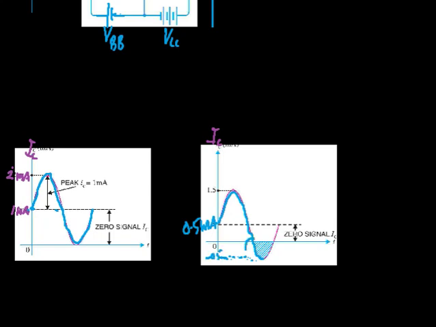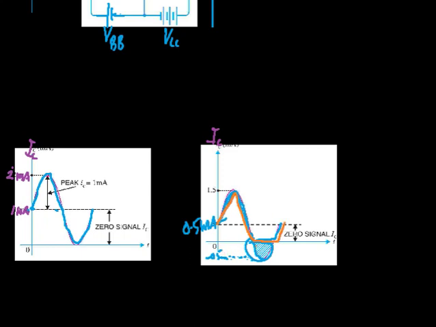the total collector current corresponding to the negative peak will be minus 0.05. So this part will be cut off from the circuit, and we will have an output signal like this. So it is an unfaithful amplification.